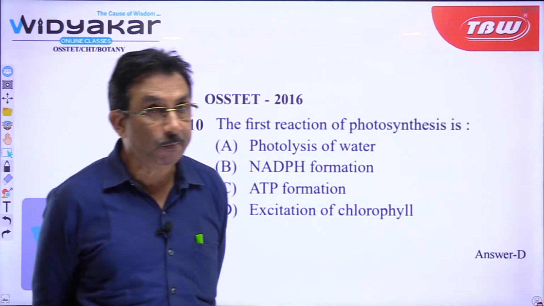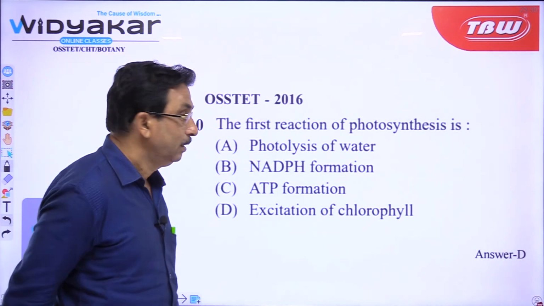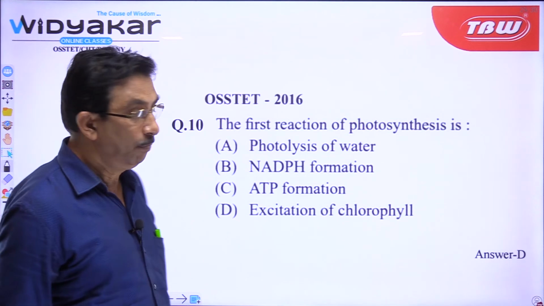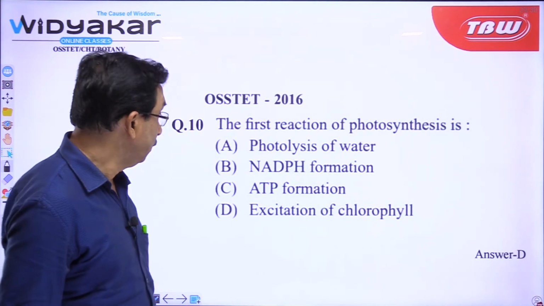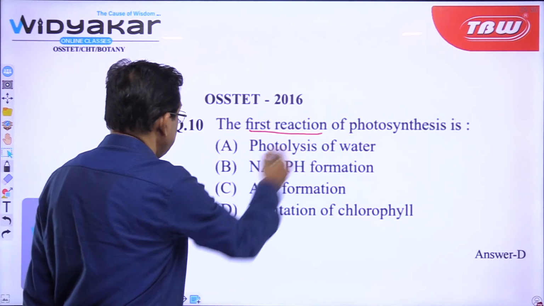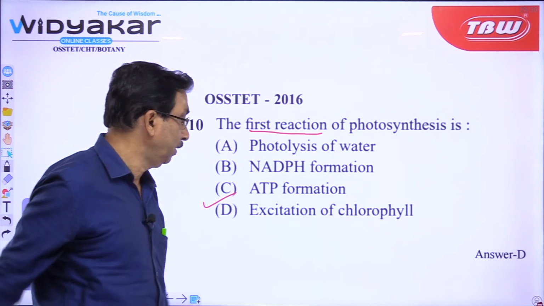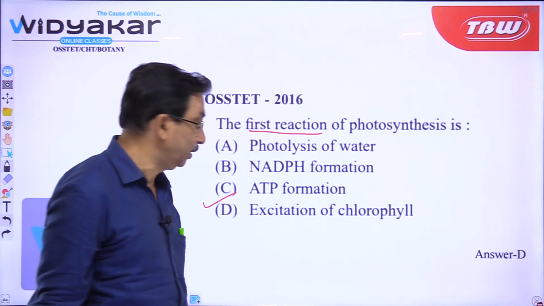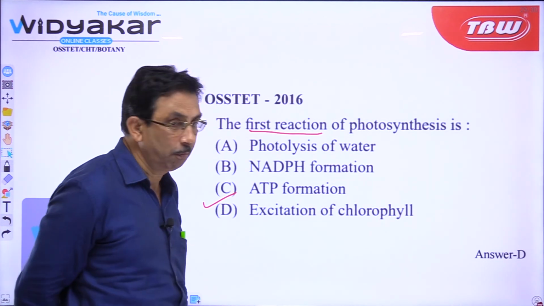Then photolysis of water comes, then after the electron transfer ATP formation and NADPH formation will be there. So, naturally the first reaction will be the excitation of the chlorophyll molecule. So, the answer is D, that is excitation of the chlorophyll molecule.